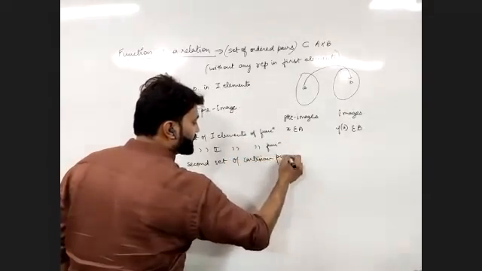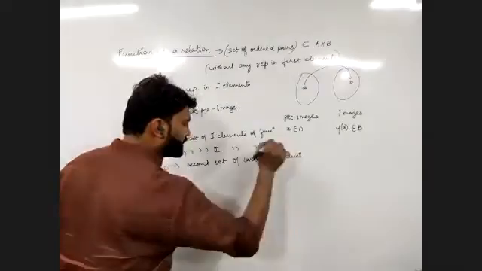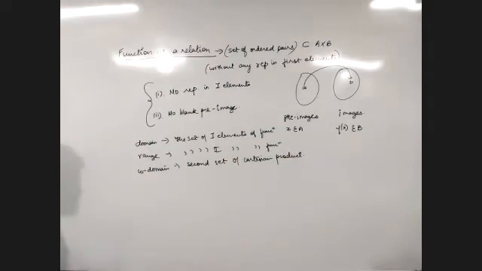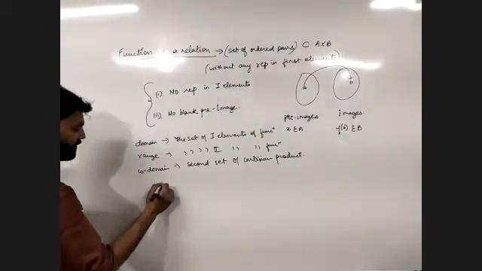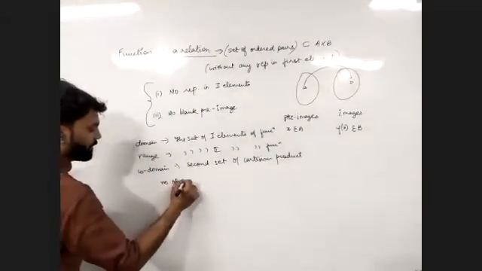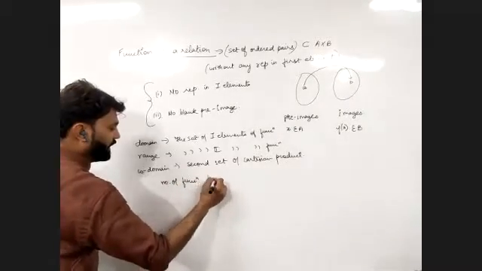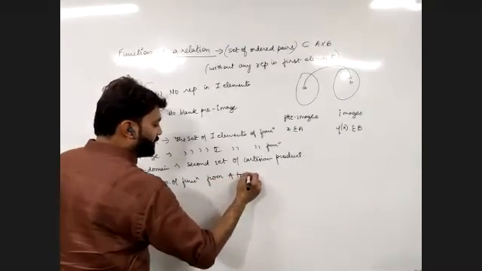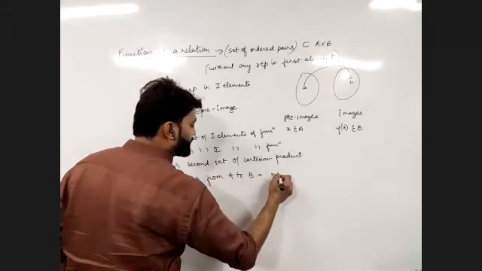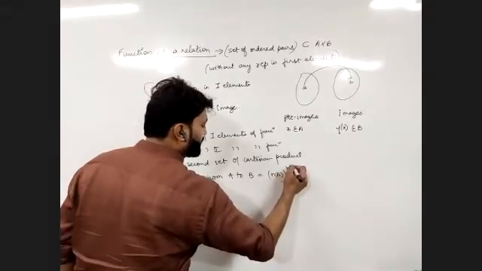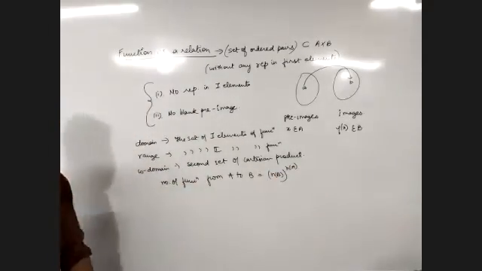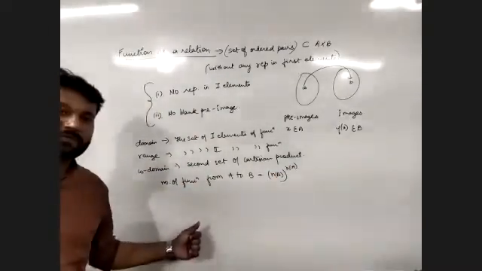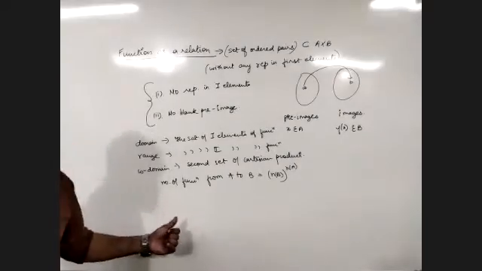If you even start from here, from this particular point, then also you'll be able to understand something about functions. Then number of functions from A to B. We have a direct formula for the number of functions from A to B, which is n(B) raised to the power n(A). This is how we can always find out the number of functions from the first set to the second set, from A to B.